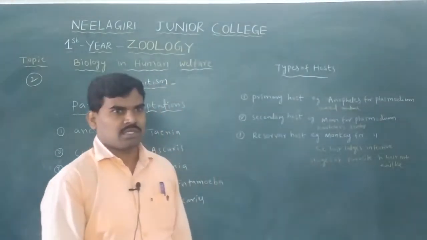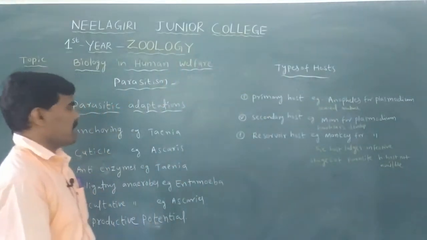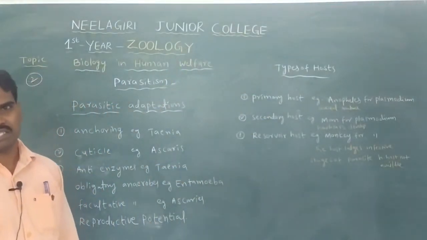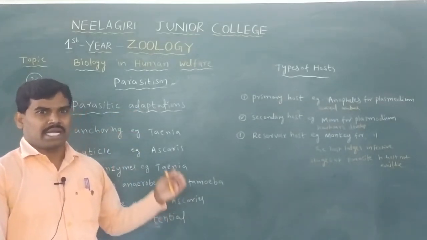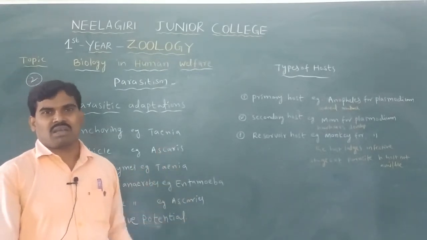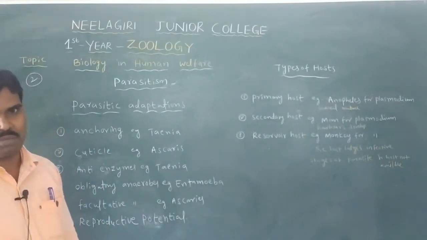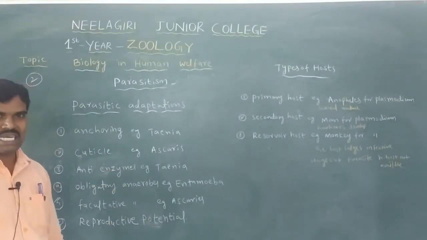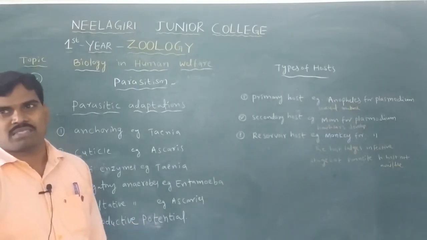Okay, students, in the previous class we already discussed the types of parasites. What is parasitism? In types of parasites, there are ectoparasites and endoparasites. Endoparasites are of three types: intracellular, intercellular and coelozoic. The third one is hyperparasitism, and then monogenetic parasites and digenetic parasites. So what are monogenetic and digenetic parasites?